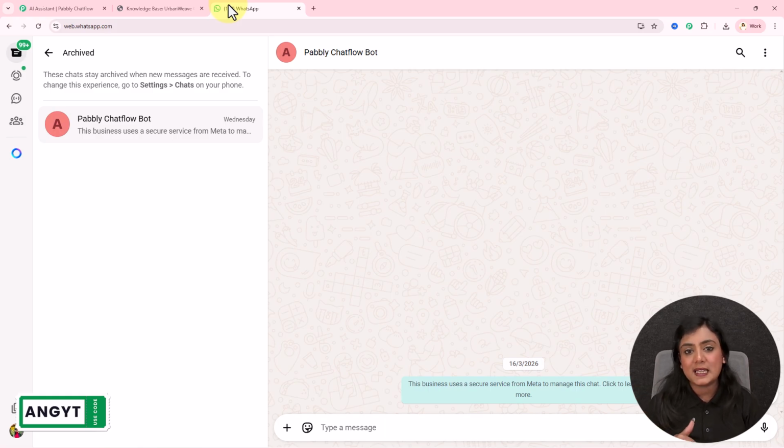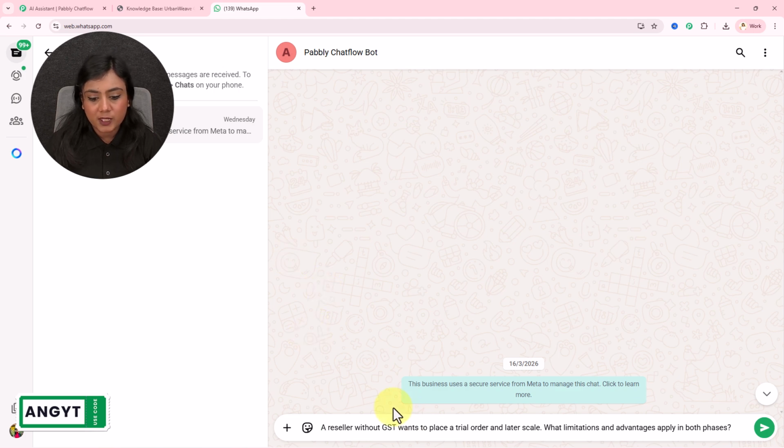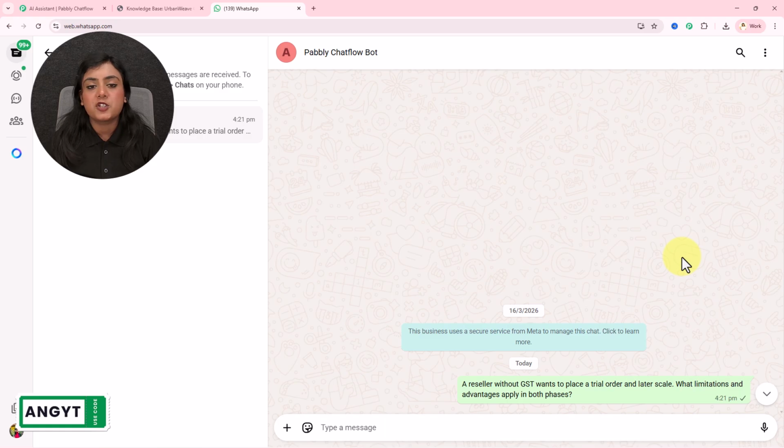So without wasting any further time, let me show you how this amazing AI-powered WhatsApp chatbot is going to work in real time. I will act as a customer towards this bot, ask some difficult questions, and let's see whether I receive the replies from this bot or not. Okay, so my first question is, a reseller without GST wants to place a trial order and later scale. What limitations and advantages apply in both phases? So this is my first question I'm asking this bot. Now let's wait and see how this bot will reply to this question.